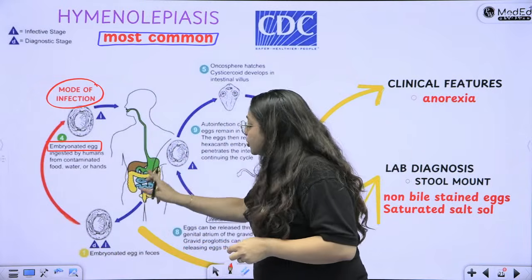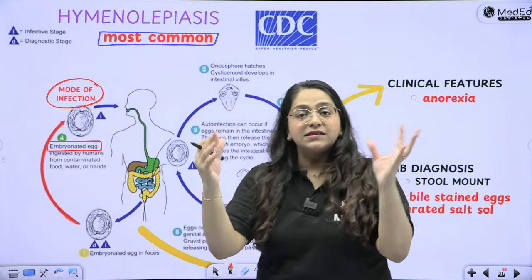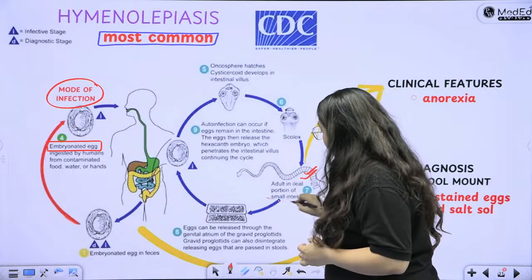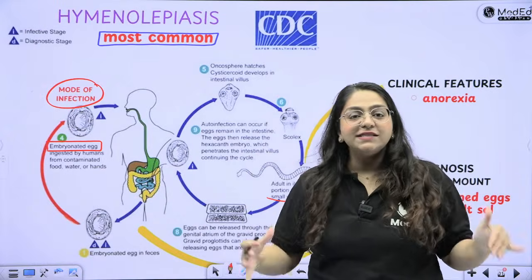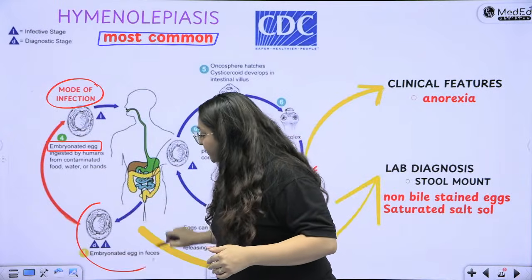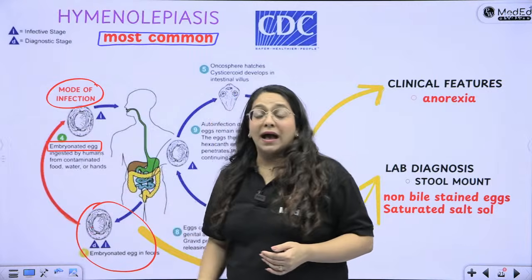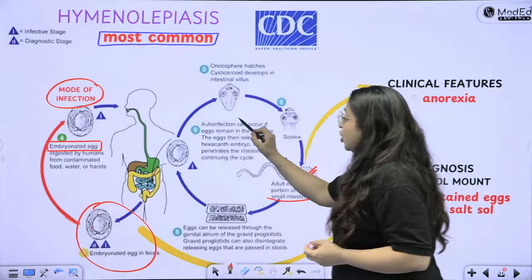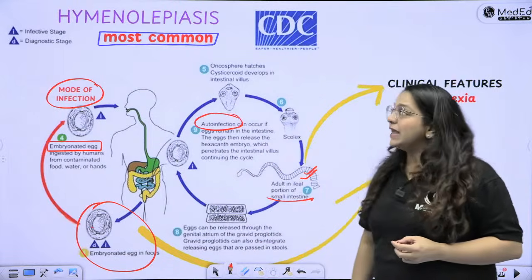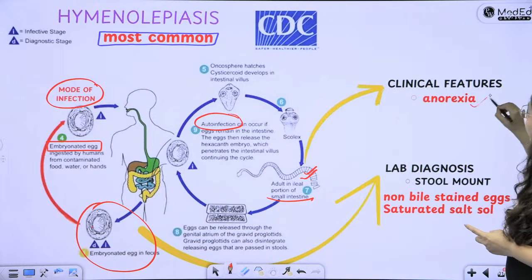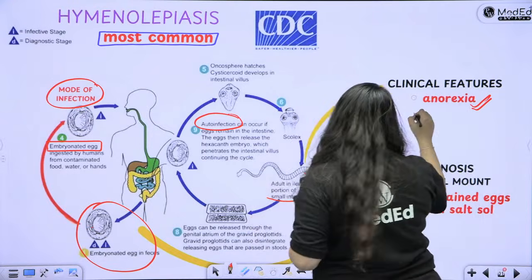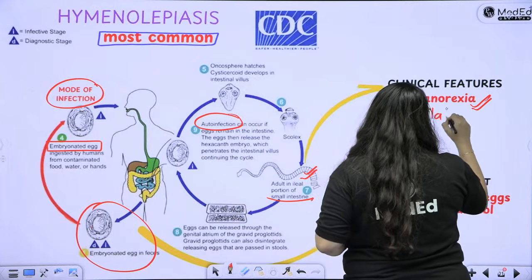That egg goes into your intestine, it hatches, and the adult comes out. This adult is going to sit in your small intestine and lay eggs. Those eggs are going to come out into the feces, and you're going to ingest them back. How? Either through the environment or because of auto-infection. Auto-infection, okay?